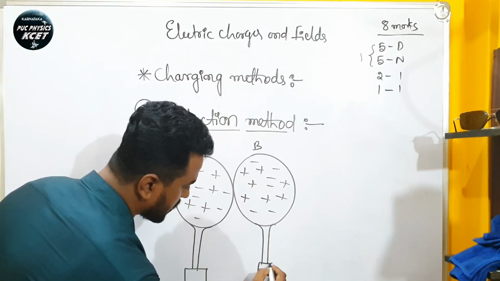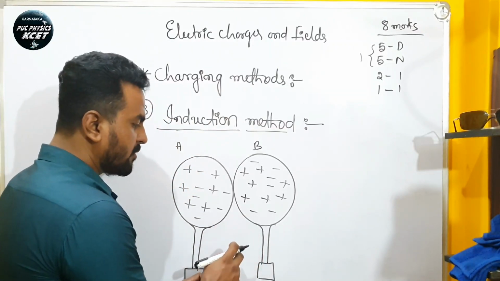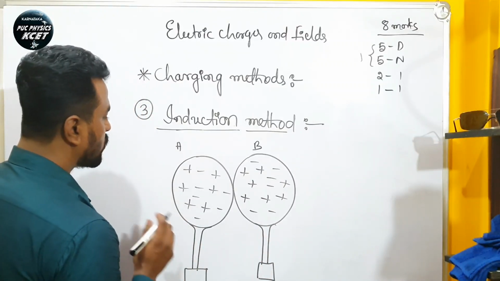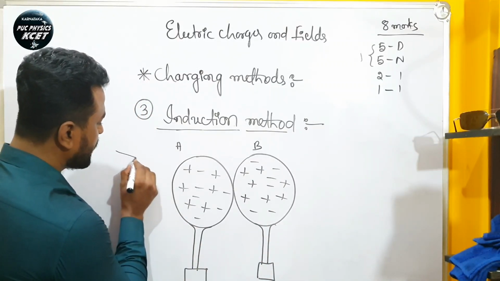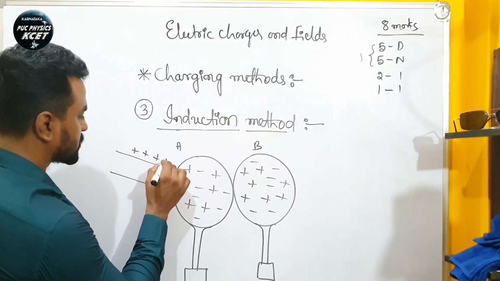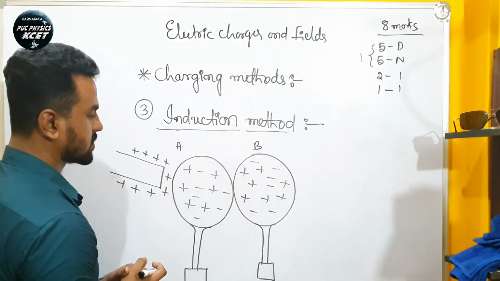Why do we use this wooden stand? Because it acts as an insulator and prevents the charges from flowing to the ground. So what I will do is bring a plastic rod which is positively charged nearer to these two spheres.